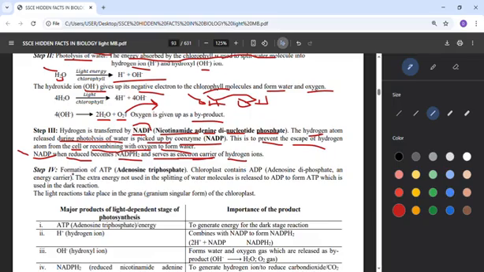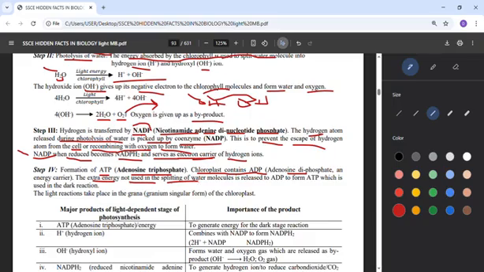Now the last step, formation of ATP. That's adenosine triphosphate. The chloroplast contains ADP. That's adenosine diphosphate. That's what we have inside the chloroplast of plants. So what will it now do? ADP, adenosine diphosphate, is an energy carrier inside the chloroplast. So the extra energy that is not used in the splitting of water. We said energy from sunlight will split water. So this means there is still another energy.